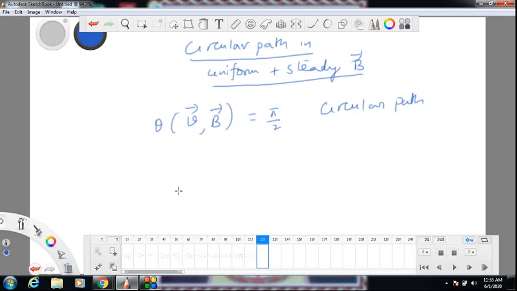So for this, suppose I take the magnetic field into the board. Now because we are working in 3D, I will use this notation. Whichever vector quantity I show with a cross in a circle is going into the board, and whichever vector quantity I show with a circle and dot is coming out of the board. So this magnetic field right now is going into the board.